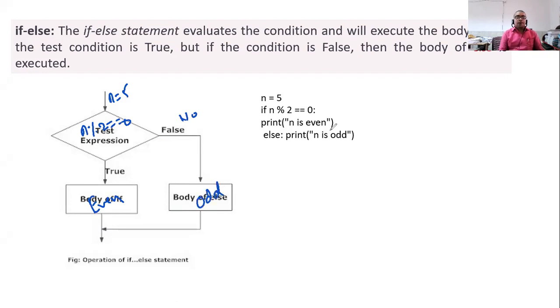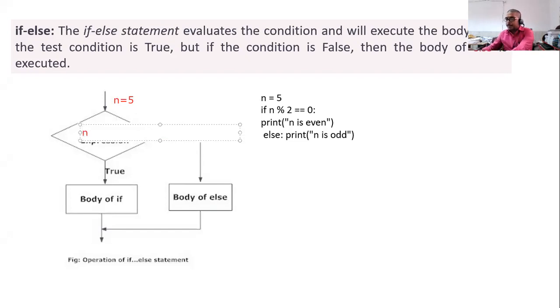So I hope the code is available here. Okay, I hope it is available here. You can see it, right? So next, the same thing, if I write it, I will take it like this. The first line will come here, n is equal to 5. I have written it here. Then next, if n % 2. Here we will not write just if, because this mark is the mark of if itself, so we will not write if here, we will just write it like this.